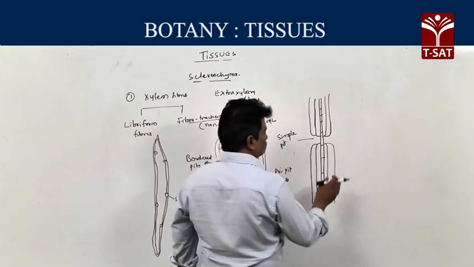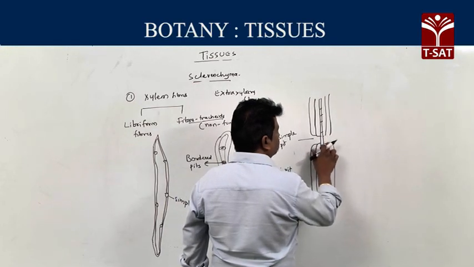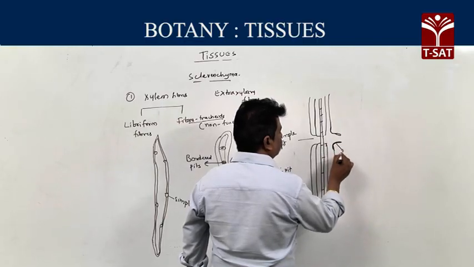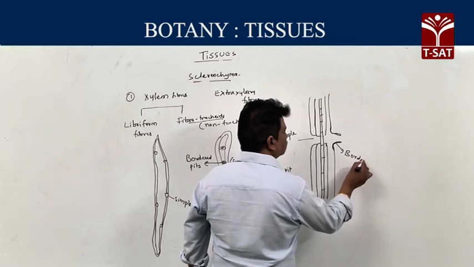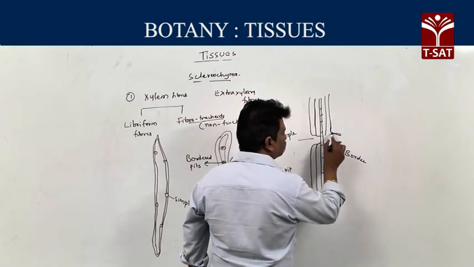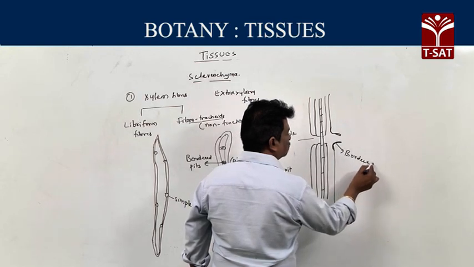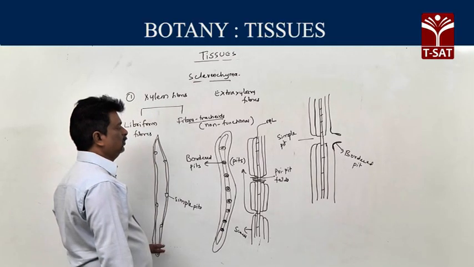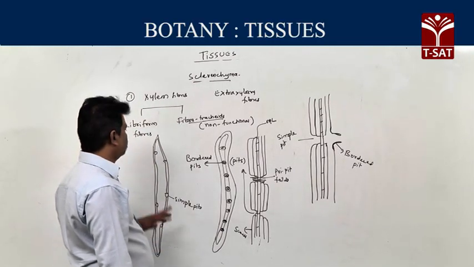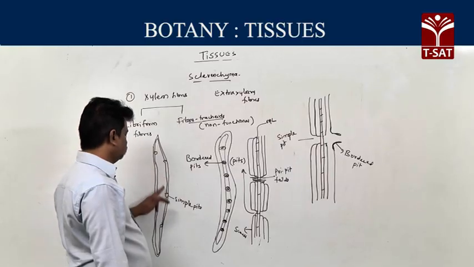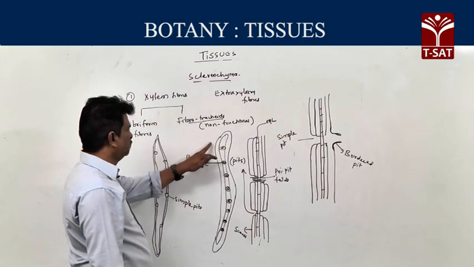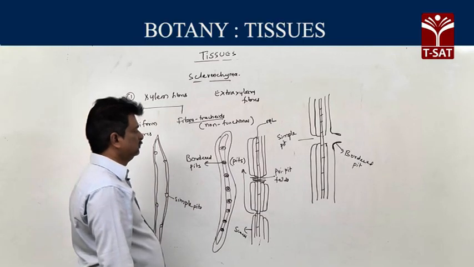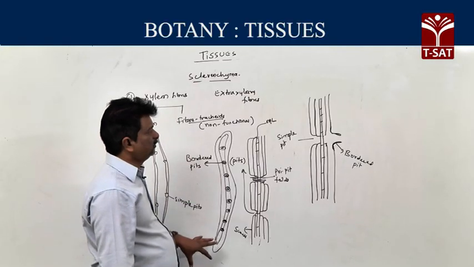Then the second one, bordered pit. Bordered pit means in the secondary wall area, the secondary cell wall forms an arch or a roof-like structure. If it forms a roof-like structure or arch, they are called bordered pits. In that way, pits are of two types. So here libriform fibers, true fibers, contain simple pits. These fiber tracheids contain bordered pits. This is about xylem fibers.